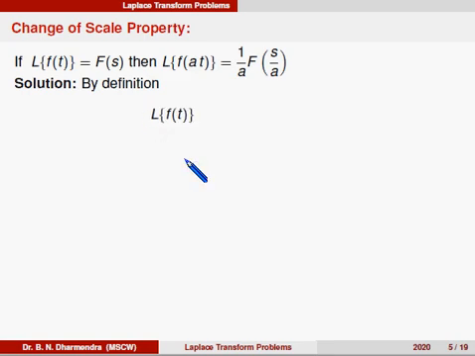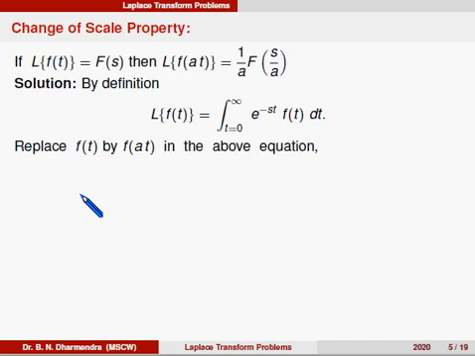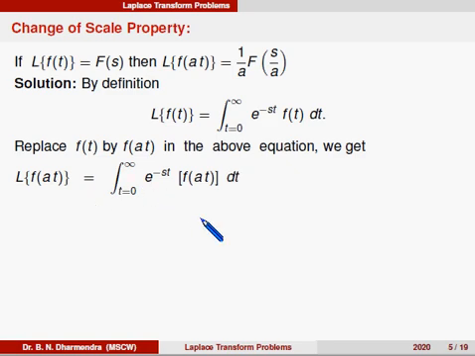What is Laplace of f of t? That is equal to the integral from 0 to infinity of e power minus st f of t into dt. When we compare these two terms, we can replace f of t by f of a t. Therefore, replacing f of t by f of a t in the above equation, we get Laplace of f of a t equal to the integral from 0 to infinity of e power minus st f of a t into dt.